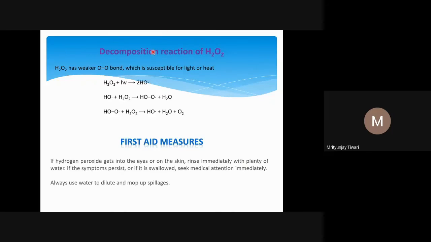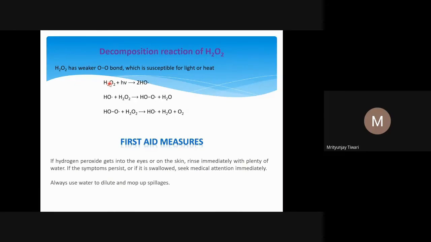The decomposition reaction of H2O2 I have already explained. H2O2 has a weaker O-O bond, and this is weaker because of the presence of lone pairs on oxygen. These O-O bonds are susceptible to light or heat, so they will easily break. So if sunlight is used, what will happen? In H2O2, the O-O bond will be homolytically cleaved.